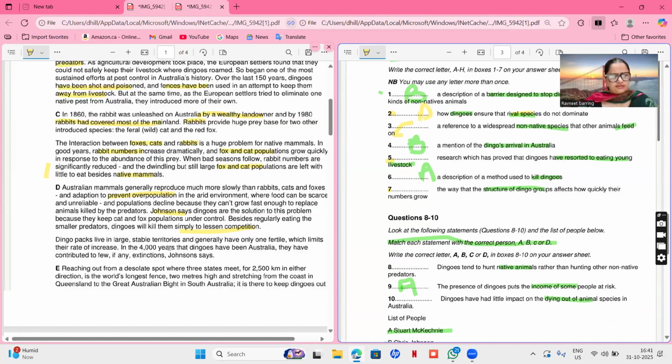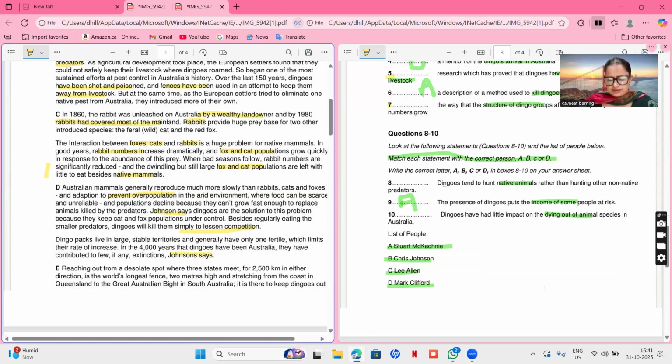In the 4,000 years that dingoes have been in Australia, they have contributed to few if any extinctions. Johnson says this. And so this paragraph talks about Johnson. Maybe something here. Dingoes tend to hunt native animals rather than hunting non-native. Dingoes have had little impact on the dying out of animal species.